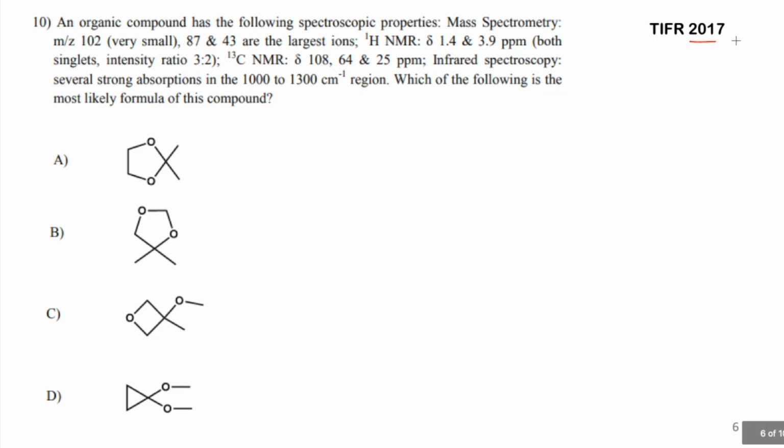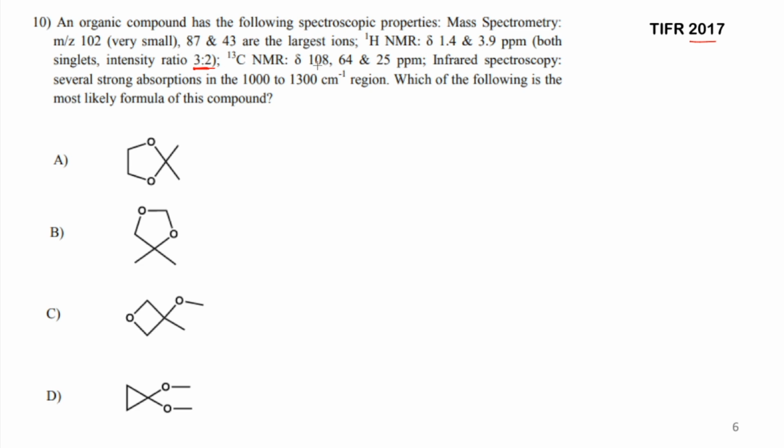The next question is from the TIFR 2017 exam. It says an organic compound has the following spectroscopic properties. Mass spectrometry m/z is 102, which is very small. 87 and 43 are the largest ions. Proton NMR is 1.4 and 3.9 ppm, both singlets, intensity ratio of 3:2. Okay, that is what we have to keep in mind.